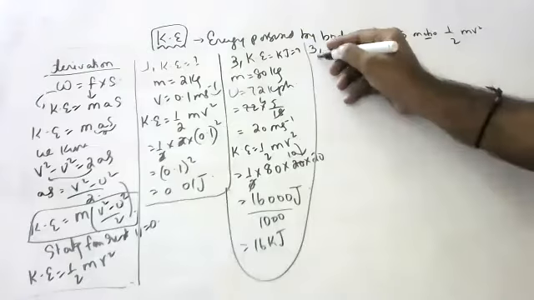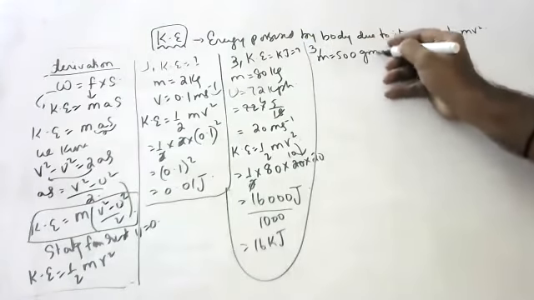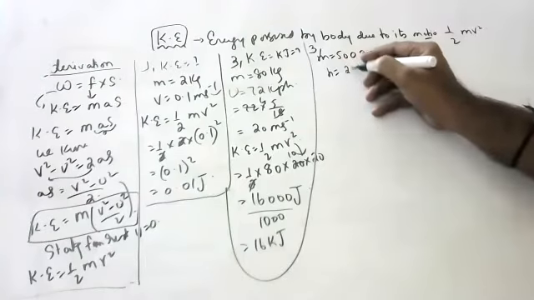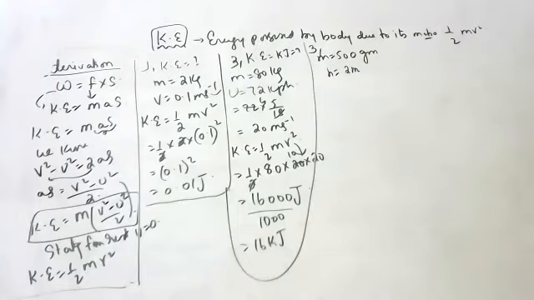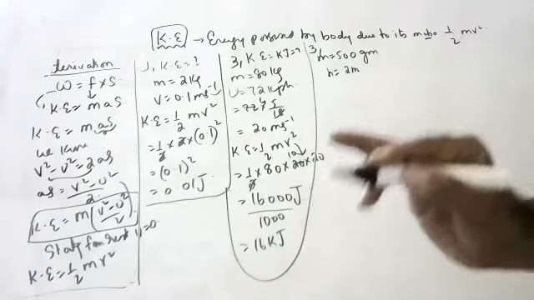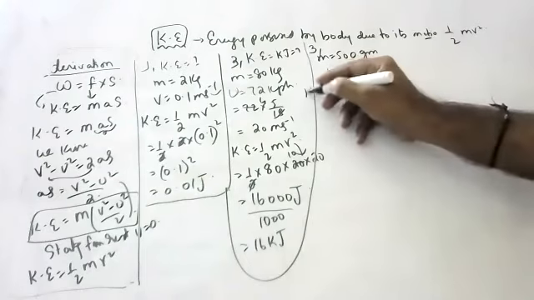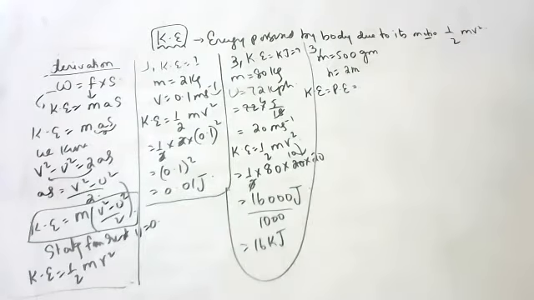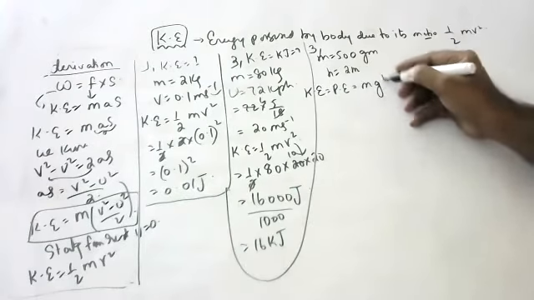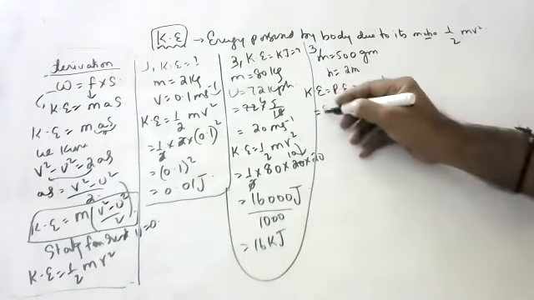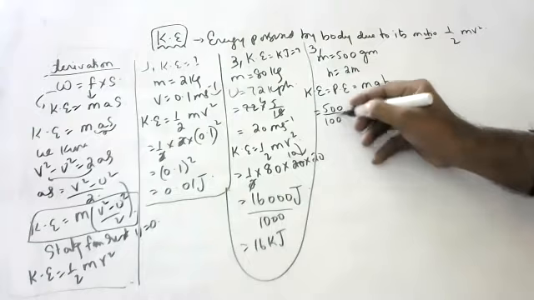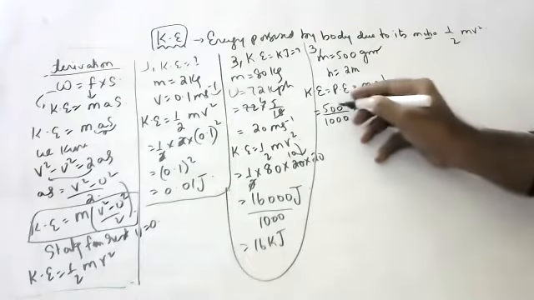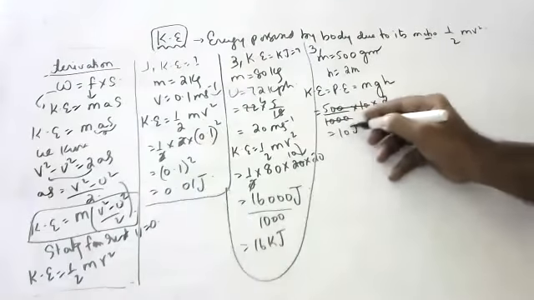Next, third question. A 500-gram body falls from a height of 2 meters. What is its kinetic energy just before reaching the ground? Children, kinetic energy before reaching the ground will be equal to potential energy. What is the potential energy formula? mgh. m is 500 by 1000, grams to kg, divide by 1000. g is 10, into 10 into 2. So 10 joules of potential energy.